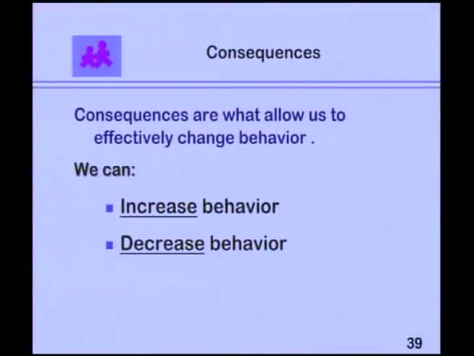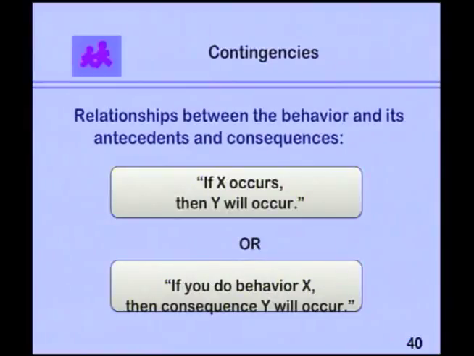Consequences are what allow us to change behavior. Very important in operant learning. We can either increase or decrease it. A term that is critical to understanding this is that of contingencies. This is the relationship between the behavior and its antecedent or the consequences. And you've probably heard this before. If X occurs, then Y will occur. Or if you do behavior X, then consequence Y will occur.